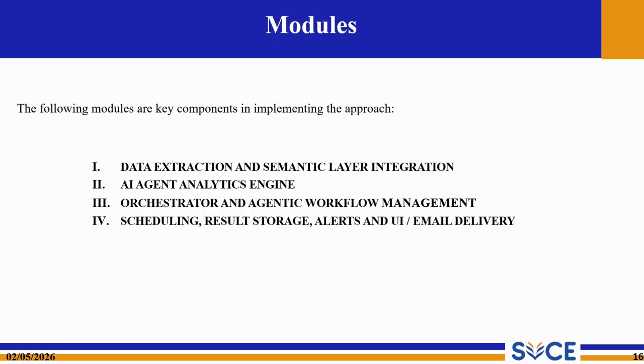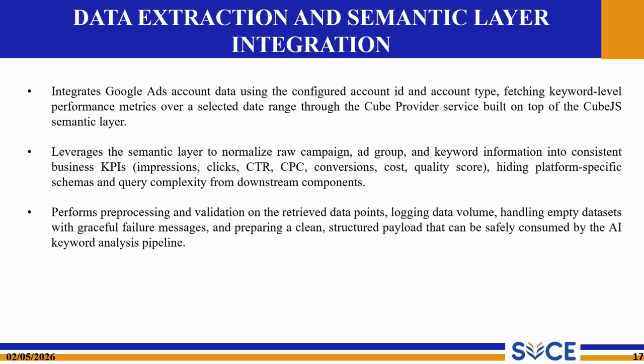Let's deep dive into the modules. The project is divided into four major modules. The first one, data extraction and semantic layer. This module extracts advertising data from Google Ads and Meta Ads through the Cube.js semantic layer. It standardizes platform-specific metrics into KPIs such as CTR, CPC, impressions, and conversions before pre-processing and validation.